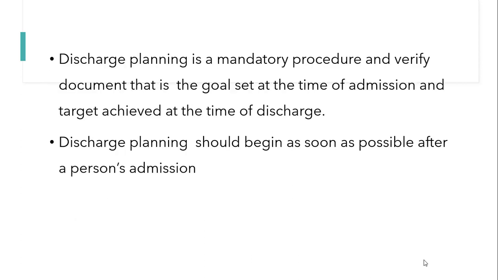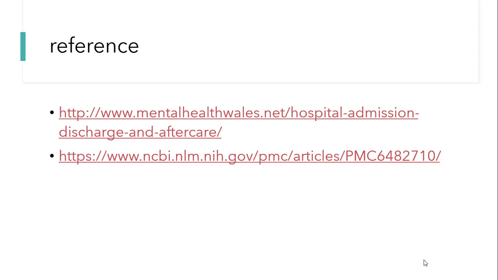Then we can say discharge planning is a mandatory procedure and a verified document, that is, the goal set at the time of admission and the target achieved at the time of discharge. That is very important. While planning discharge, you have to think about what you have planned, and whether you have reached the goals at the time of discharge. What we planned at the time of admission, you have to check at the time of discharge, and discharge planning should begin as soon as possible after the patient is admitted in the hospital. So these are the things you have to follow in the discharge procedures. So this is about discharge and admission of the patient in a mental health hospital.